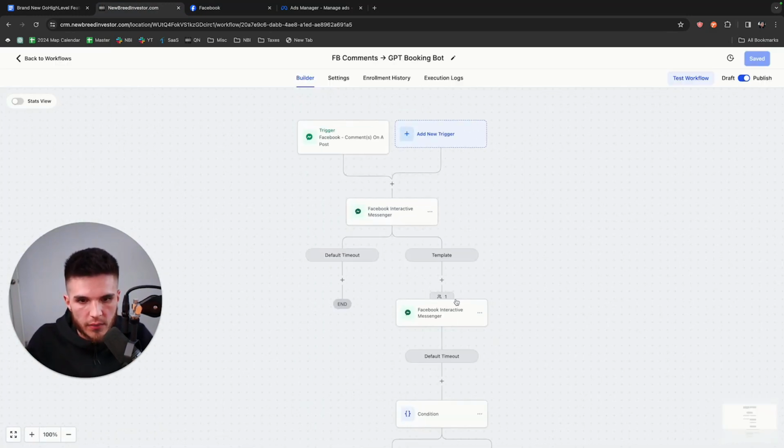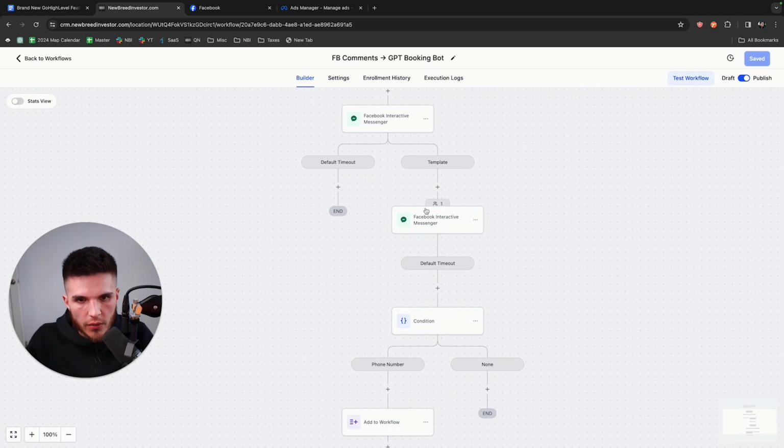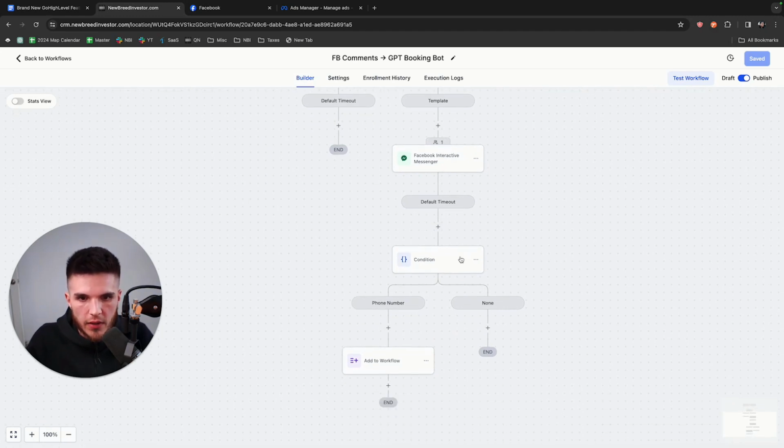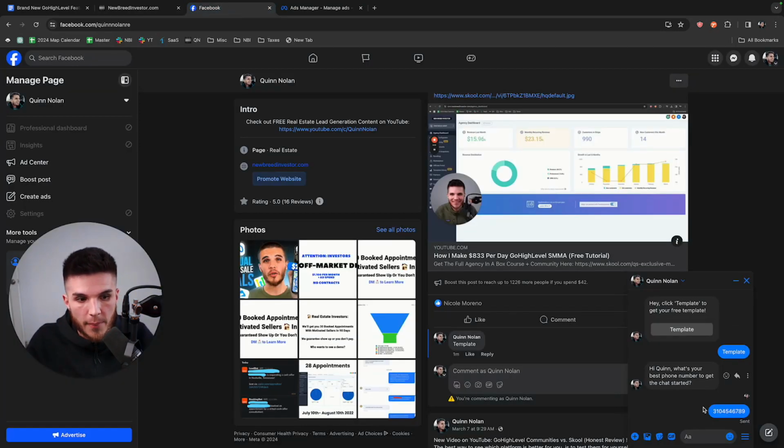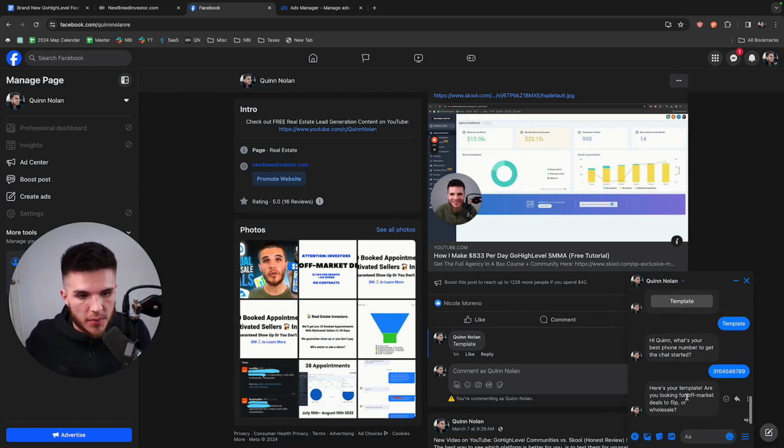So you can see I'm in here waiting. So give it about 30 seconds, and then I'm going to pass through this default timeout. And then since there's no button here after asking for the number, and then, in just a second, I'll get a message, which comes from my ChatGPT bot, which is that one. Here's your template, and you can insert a link there to the template or whatever. And then now I'm in the actual conversation.